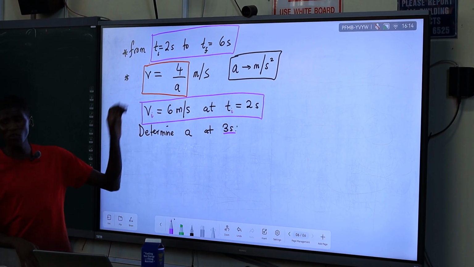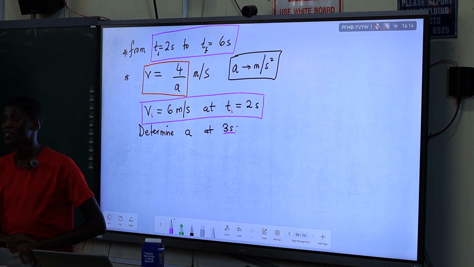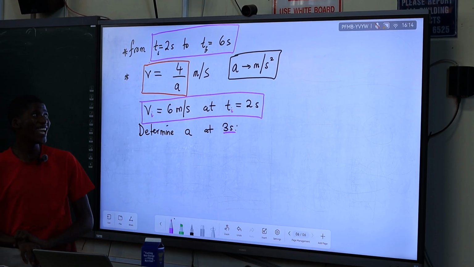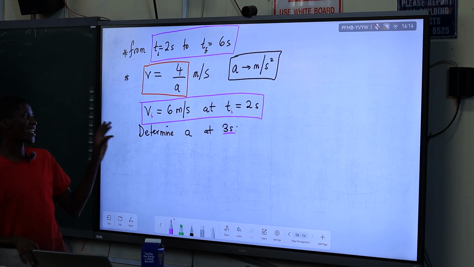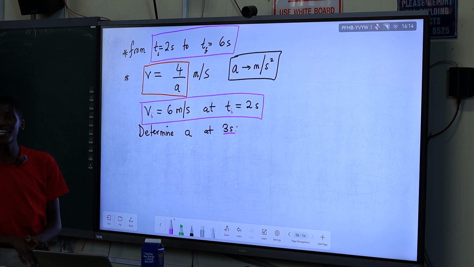Is it correct or is it incorrect to say acceleration is not constant? Should the acceleration change? Are you correct or not correct? Give a mathematical reason. What is the reason why?